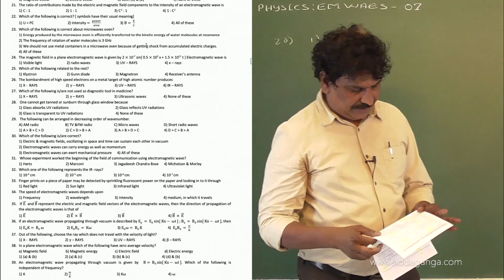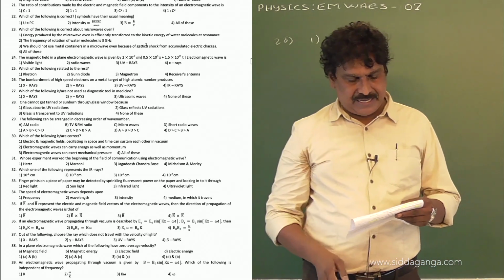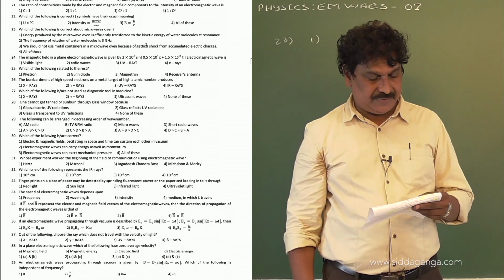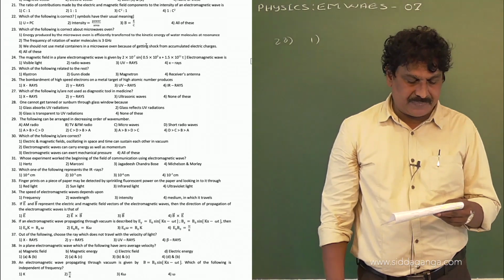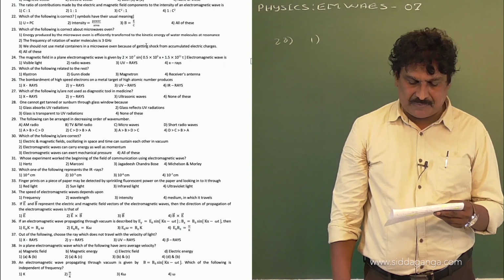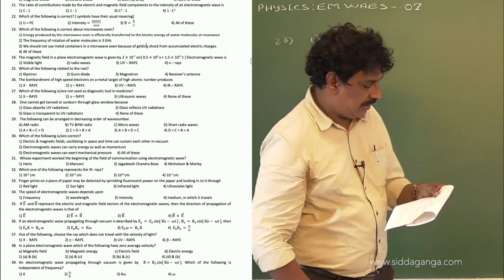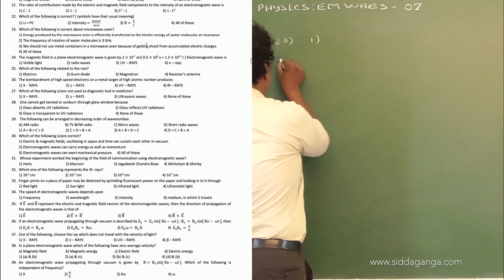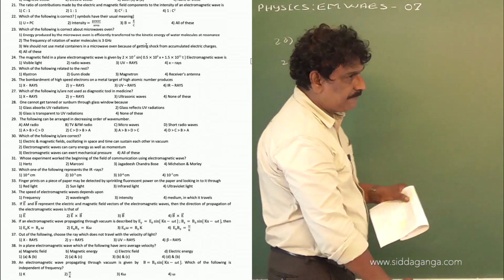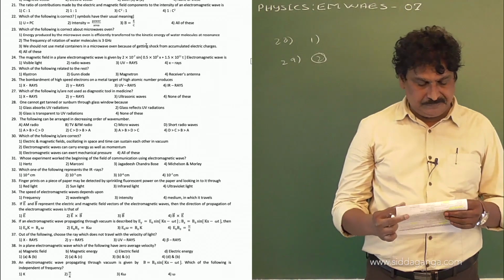Now, the 29th one. The following can be arranged in a decreasing order of wave number: AM radio, TV and FM radio, microwaves and radio waves. Here, when we arrange according to the wave number, the option is 2. C greater than D, greater than B, greater than A.